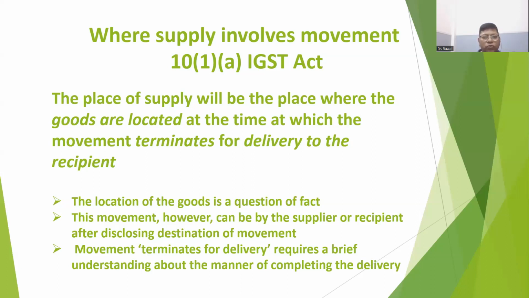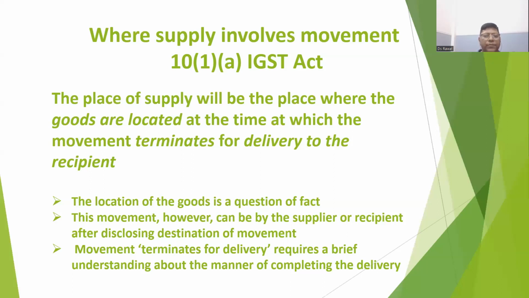Here we have to carefully read the words movement terminates for delivery to the recipient. It means when the movement terminates, at that time the location of the goods determines the place of supply.